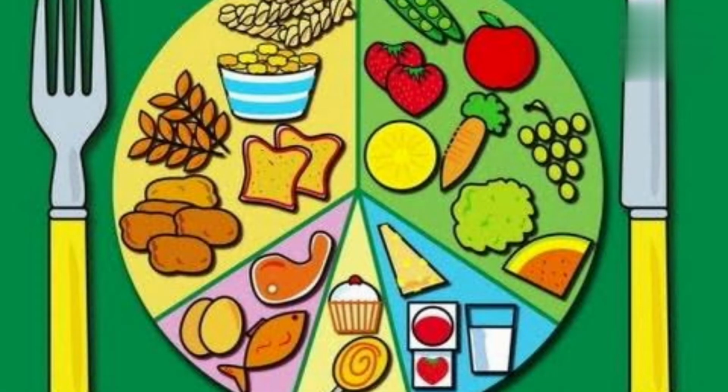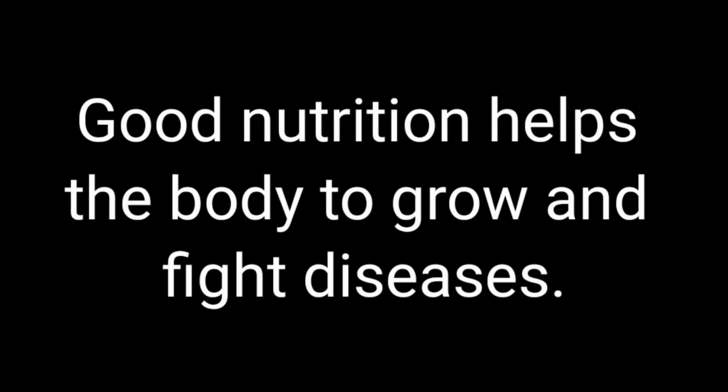Different types of food have different amounts of nutrients. It means the nutrient which you may get in vegetables, the same nutrient you may not get in the roti. Different types of food have different amounts of nutrients. Good nutrition helps us to grow and fight against diseases.